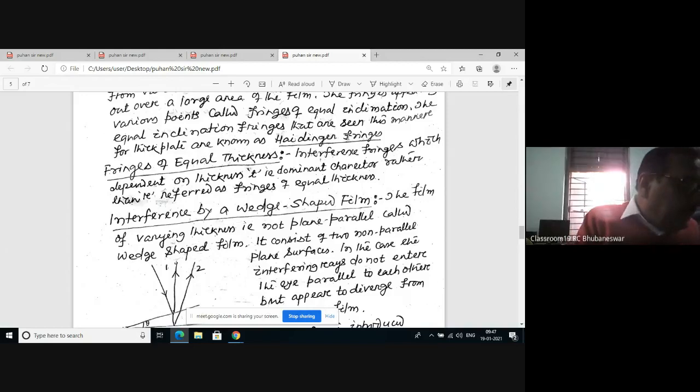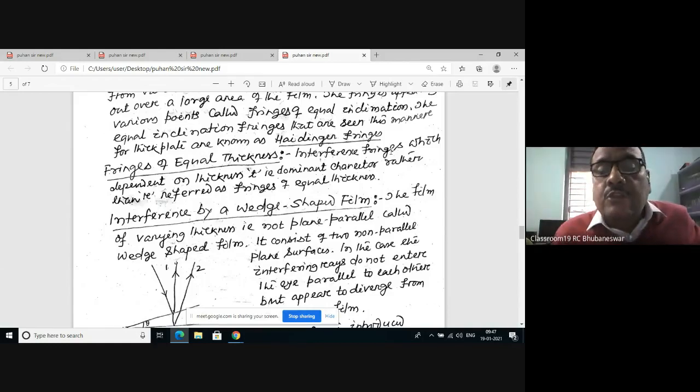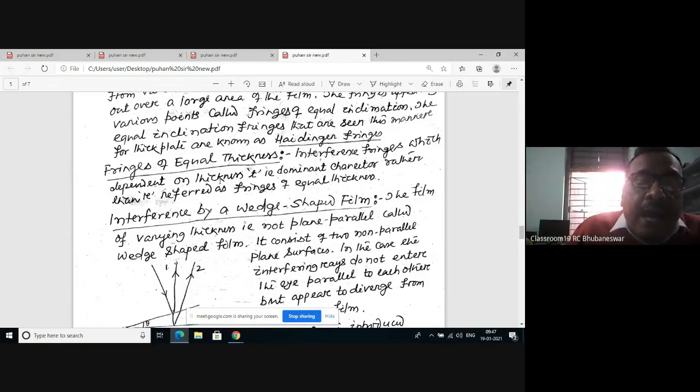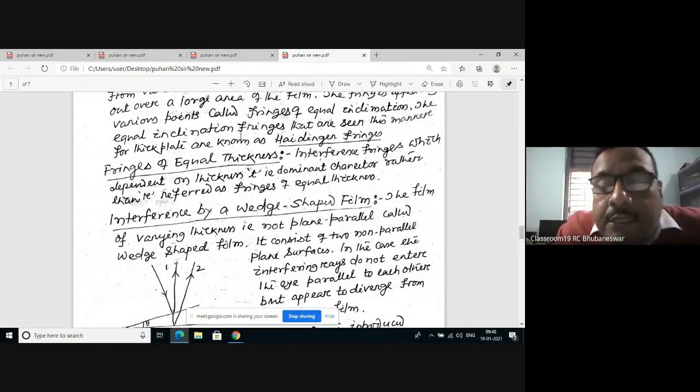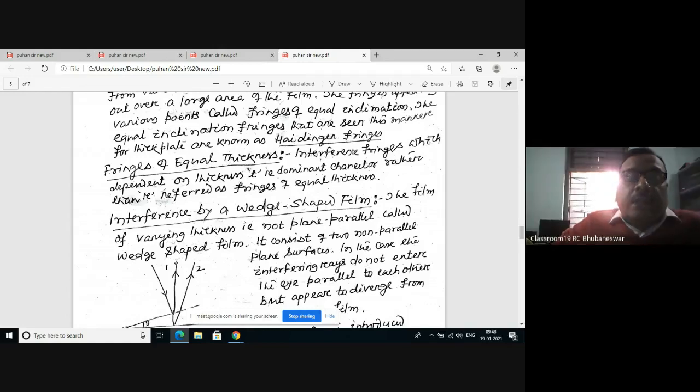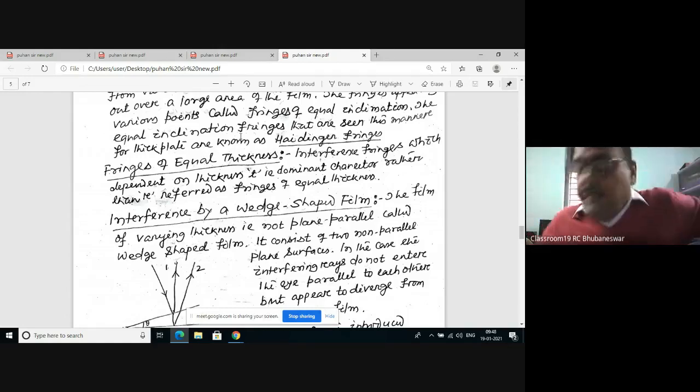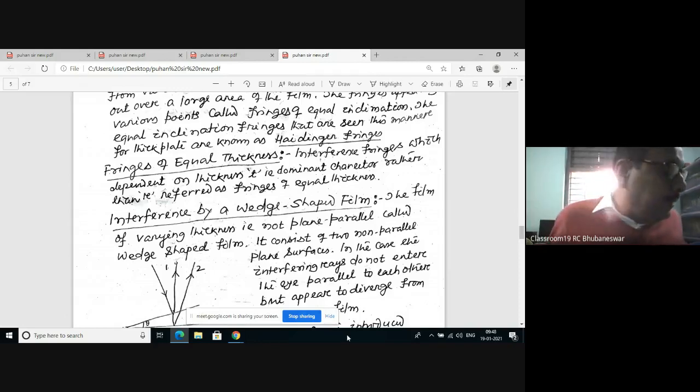In the next part of your course of study, we have qualitative fringes of equal inclination and fringes of equal thickness. The interference fringes which depend on the thickness t rather than the angle of refraction are referred to as fringes of equal inclination. If the fringes depend on t only, the thickness being the dominant character, then they are referred to as fringes of equal thickness. Okay, fringes of equal thickness is over.